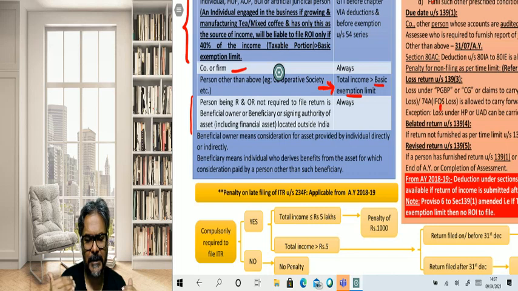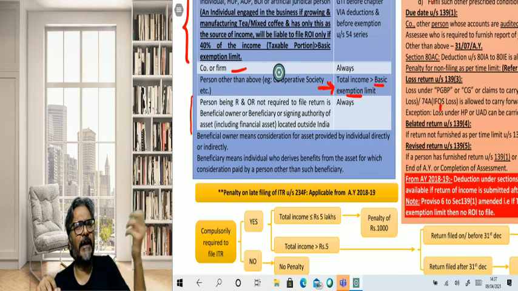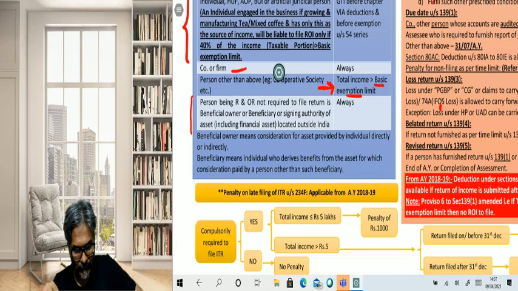Beneficial owner as a concept means, students, like a benami property taken in someone else's name, but the real owner is me. So if I am such a beneficial owner of a particular property which is located outside India, then yes, I will be under the obligation to file the return of income. By the way, who am I? I am a resident and ordinarily resident.